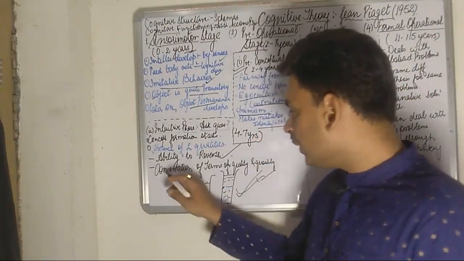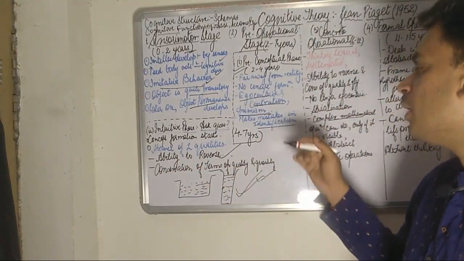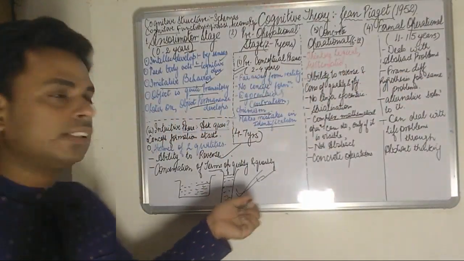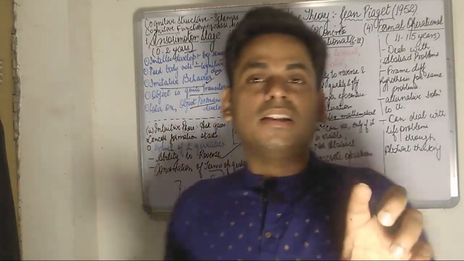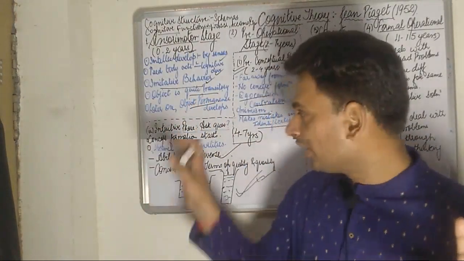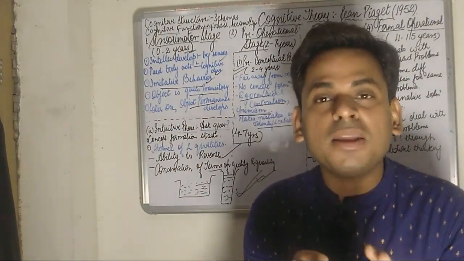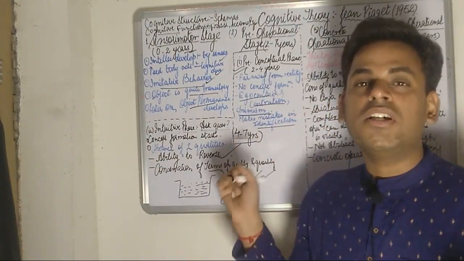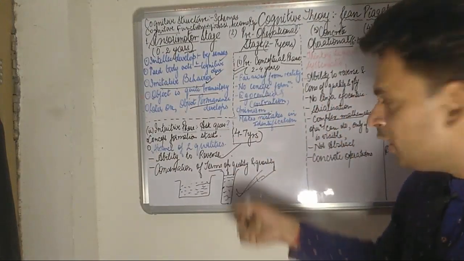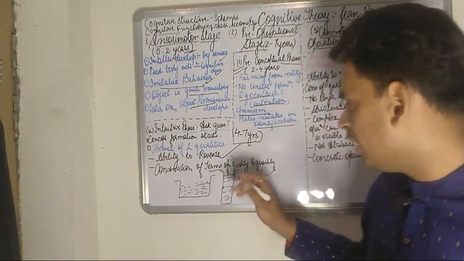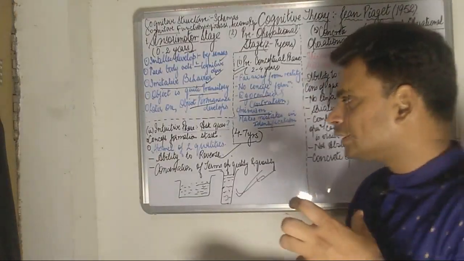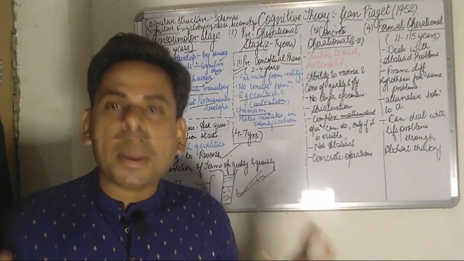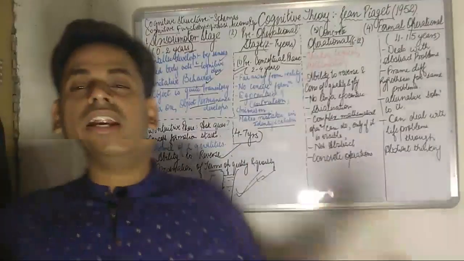So students, this was the conservation of terms of quality and quantity. These are absolutely absent. Although in both vessels the quantity of the juice was the same, when it is shown to a child during the intuitive phase, he is unable to segregate between these two things, and he wishes for the longer vessel. He will take the juice from the longer vessel. So these are the two qualities that are absolutely absent during the intuitive phase.